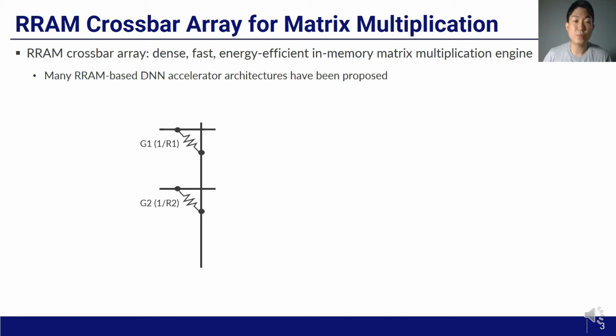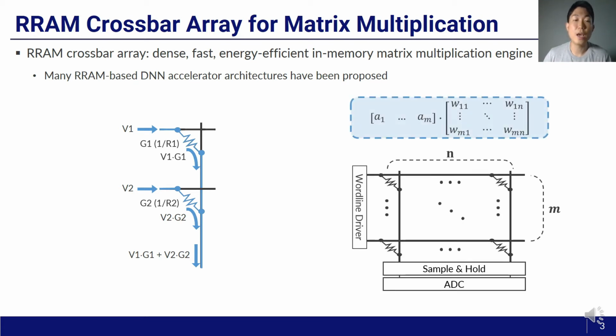This is a bit line of an RRAM crossbar array, which performs in-memory dot product. Two cells are programmed to have conductance of G1 and G2 respectively. When voltages are applied to word lines, according to Ohm's law, the current flows through the RRAM cells as much as the multiplication of the applied voltage and the cell conductance. The currents flowing through the cells are accumulated through the bit line. The resulting bit line current is the dot product between vector V1, V2 and vector G1, G2.